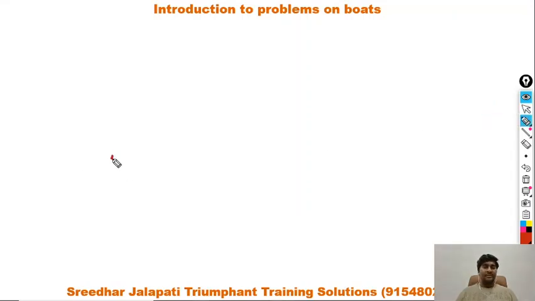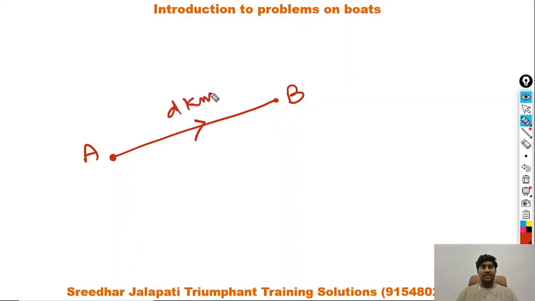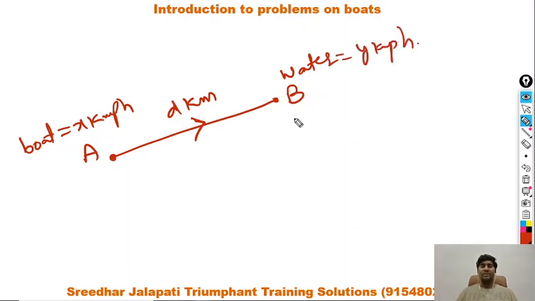Let's say in water, there are 2 points, A and B, and the distance between A and B, let us assume, is d kilometers. You are at point A with a boat which you have decided to row at x km/h, and you are planning to go to point B. As A to B is an inclined surface, not a flat surface, obviously water flows. Let us assume in this case water flows at the rate of y km/h, and we always know water flows from top to bottom, so here water is flowing from B to A.